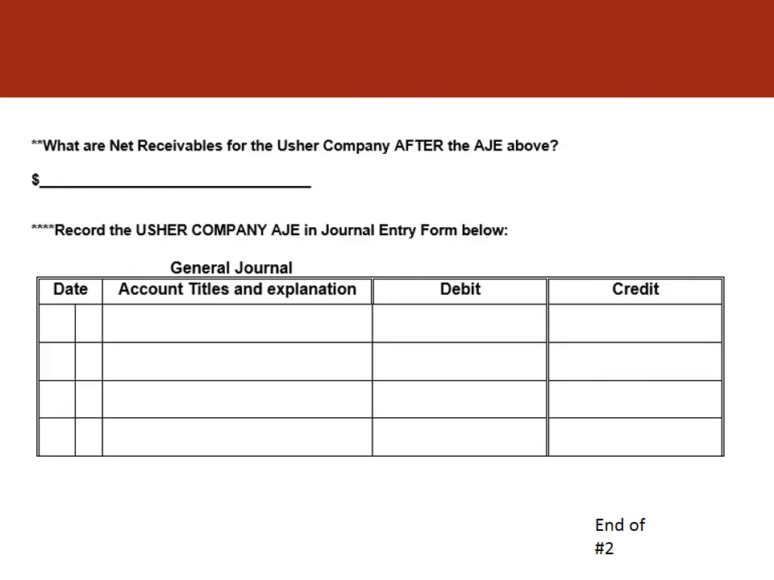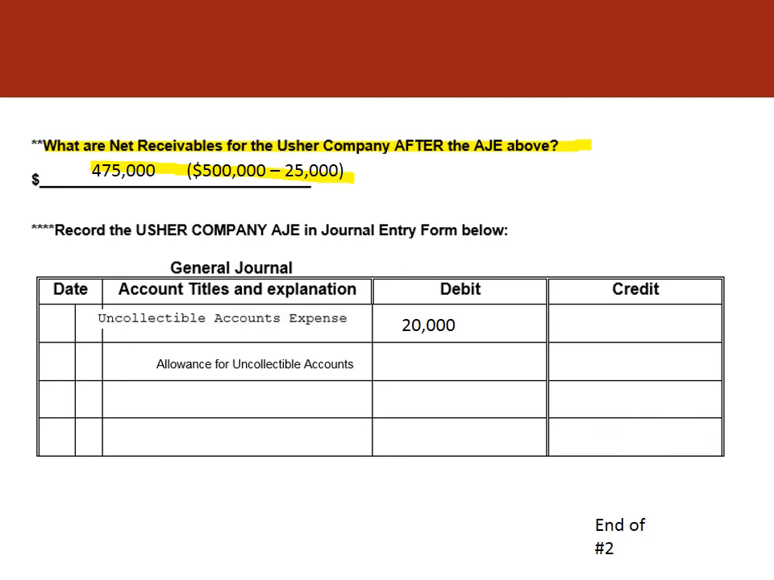So, what if I were to ask you to record this in a journal entry form? And what if I were to ask you to give me the formula for calculating the net receivables? The $475 comes out as 500 minus 25. It's the total balance in the contra account. And the adjusting journal entry will be to debit uncollectible accounts expense for $20,000, credit allowance for uncollectible accounts of $20,000. And your explanation is that you're recording the uncollectible accounts for the period.